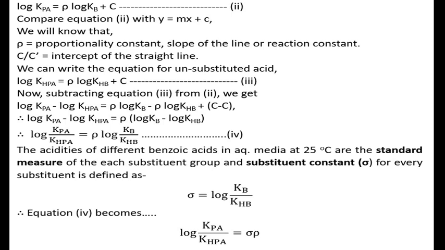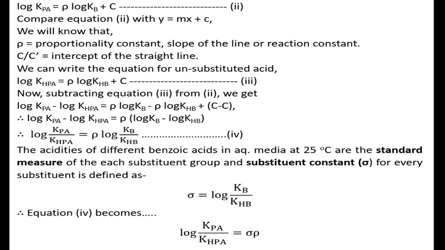Now subtracting equation 3 from equation 2, what do we get? Consider the left side of equation 2 and equation 3: log of Kpa minus log KHPA.